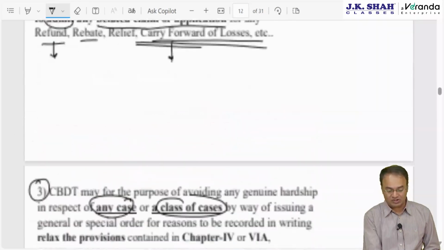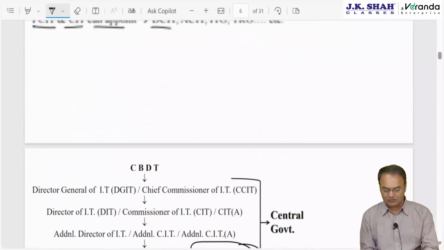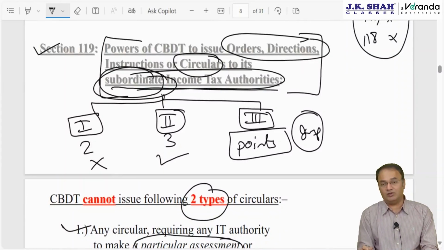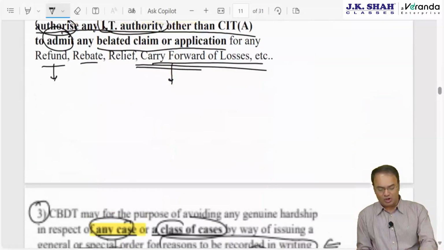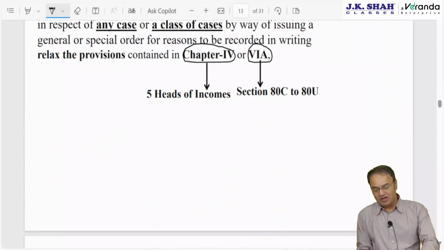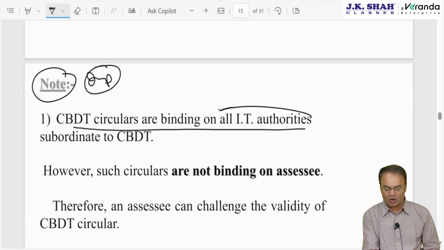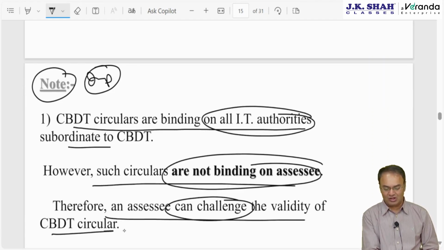Look at the title, CBDT circular for subordinate income tax authority. CBDT issues it for its subordinate income tax authorities. That means CBDT circulars are binding on subordinate income tax authorities but not binding on others. So, binding on the assessee or not? Answer: not binding on the assessee. CBDT circulars are binding on all income tax authorities but not binding on the assessee, therefore the assessee can challenge.